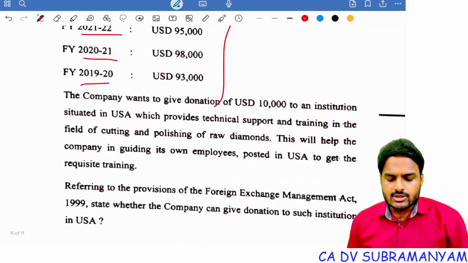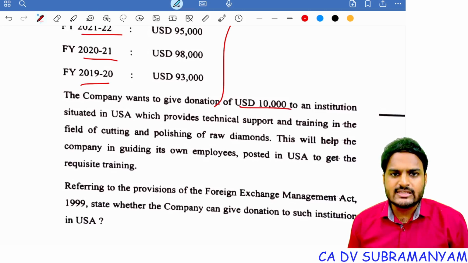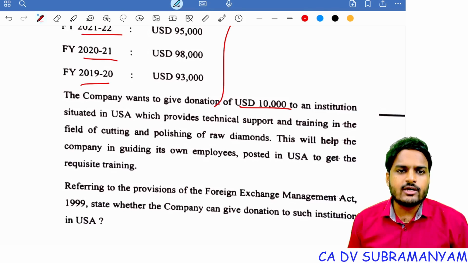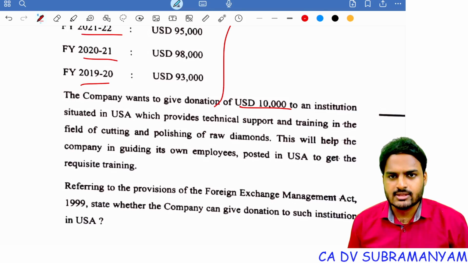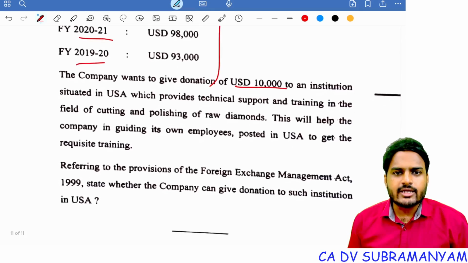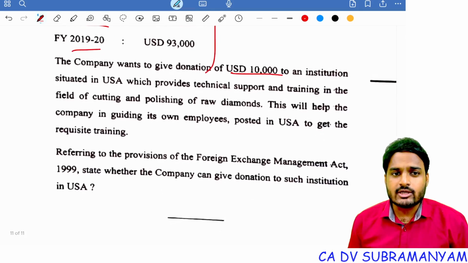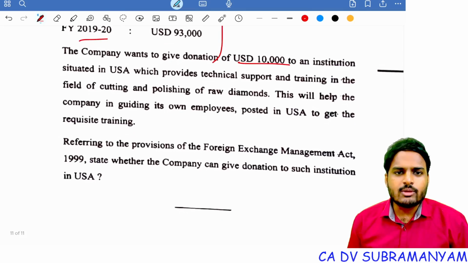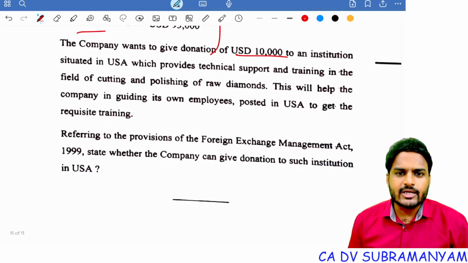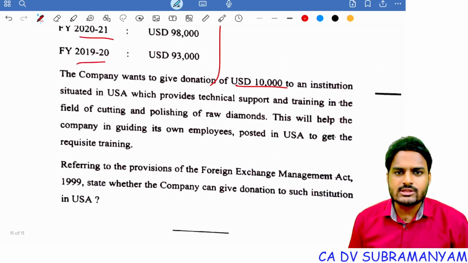The company wants to give a donation of USD 10,000 to an institution situated in USA which provides technical support and training in the field of cutting and polishing of raw diamonds. This will help the company in guiding its own employees posted in USA to get the requisite training. Referring to the provisions of FEMA, state whether the company can give a donation to such an institution in USA.